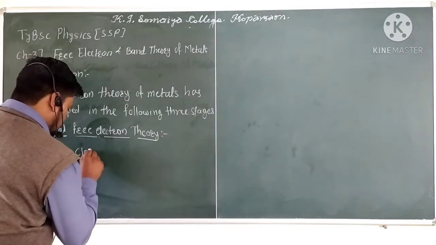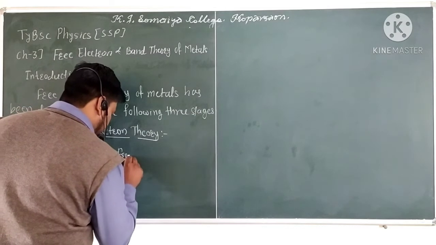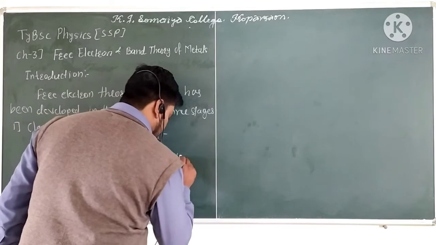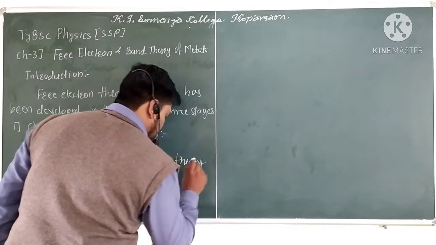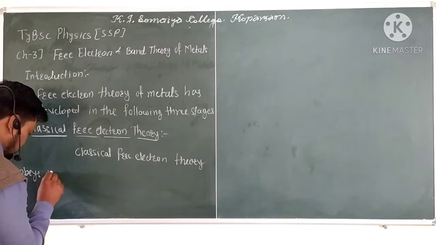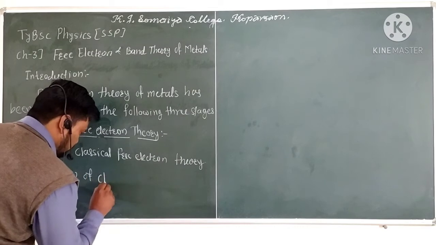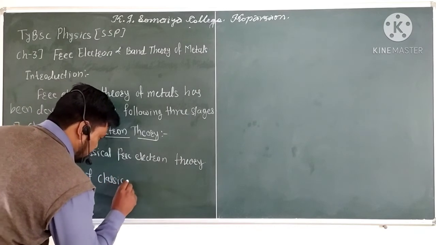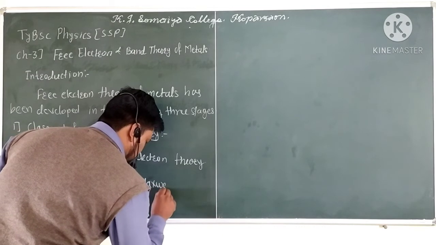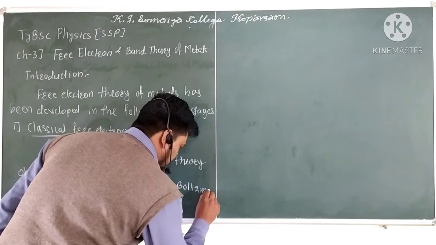So the classical free electron theory obeys the law of classical Maxwell-Boltzmann statistics.